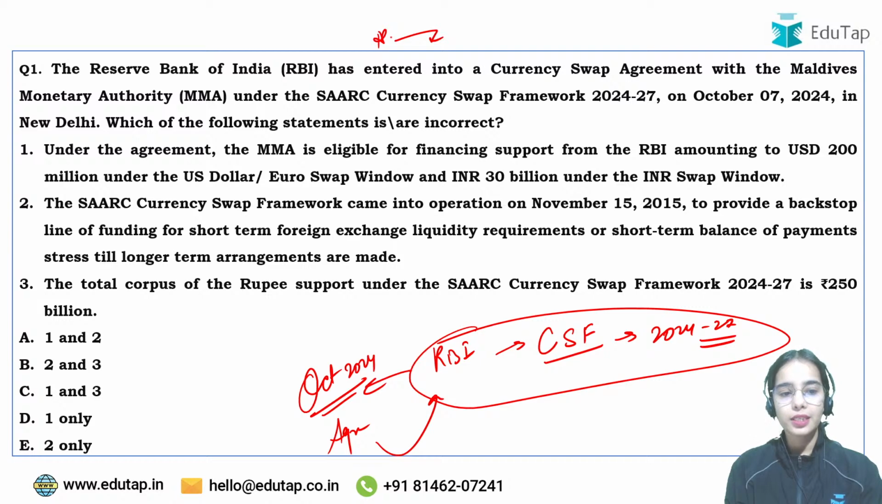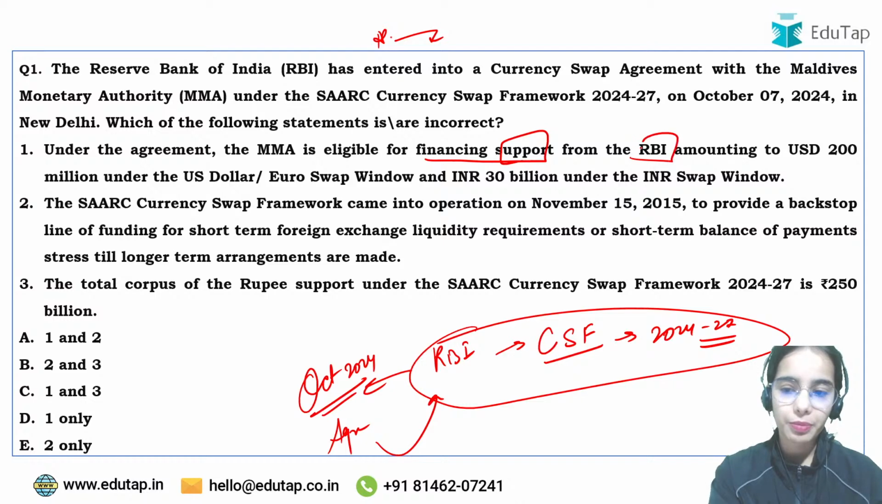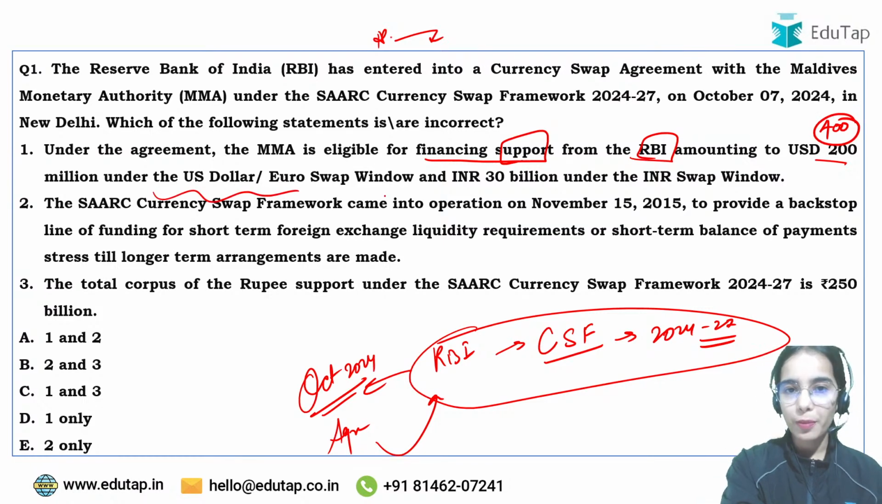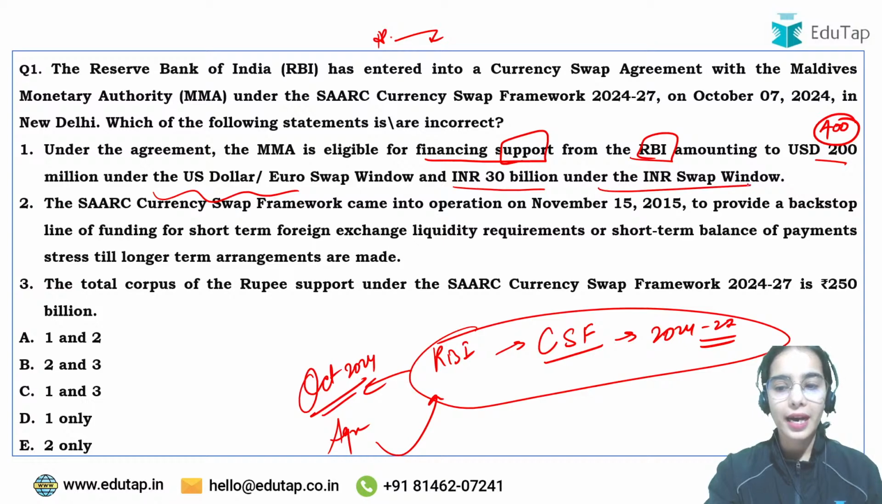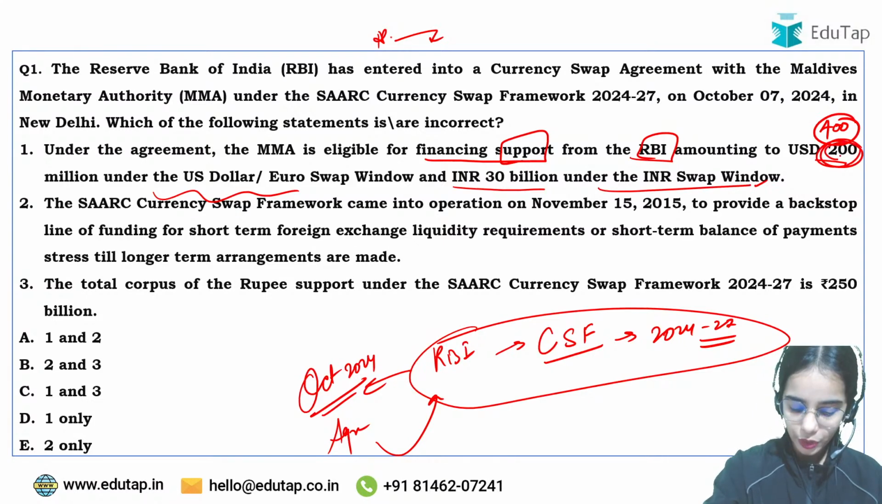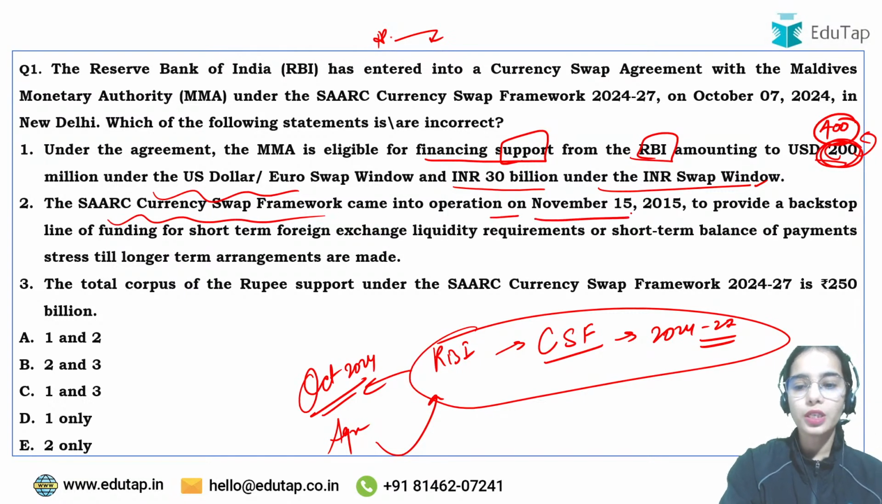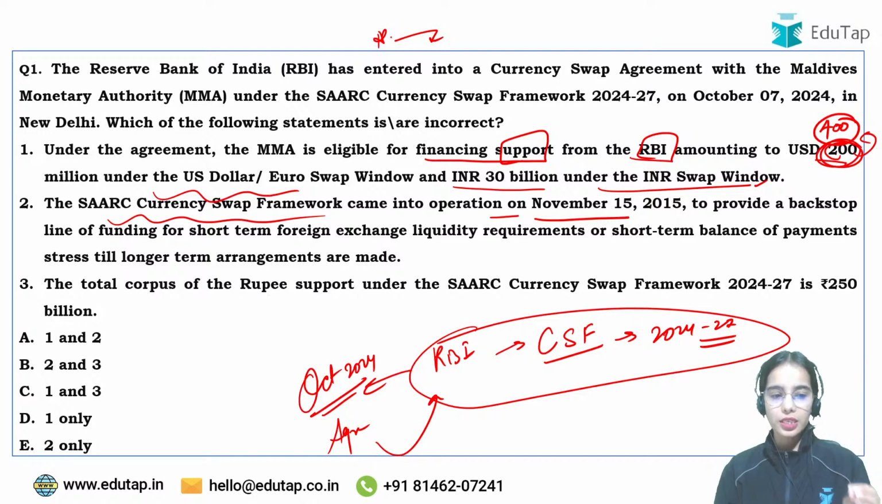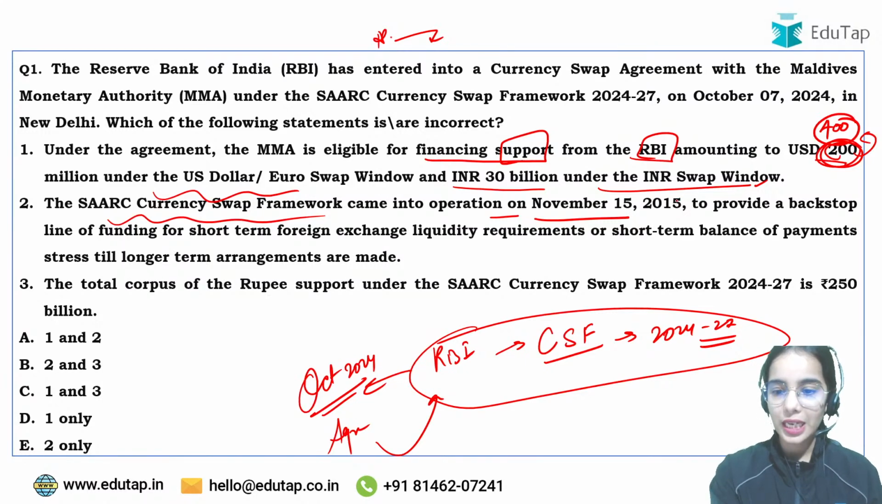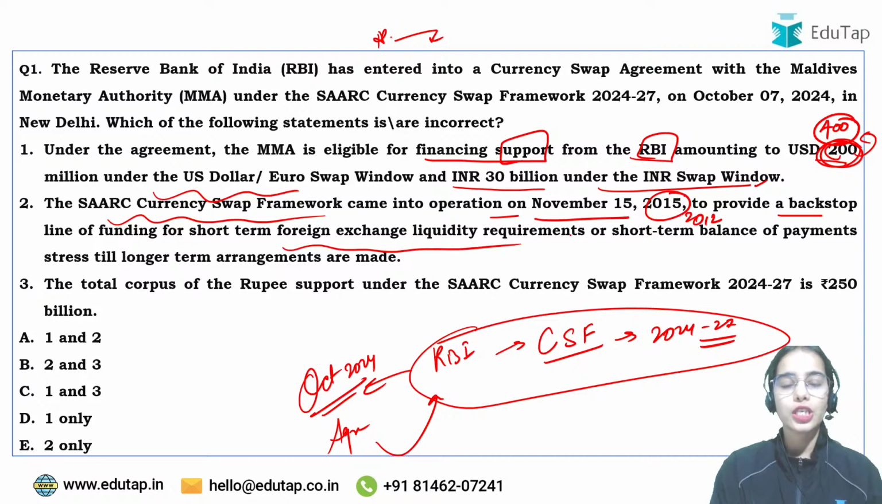Under the agreement, the Maldives Monetary Authority is eligible for financing support from the RBI amounting to US dollars 200 million. No, it is 400 million, under the US dollar Euro swap window, and INR 30 billion under the INR swap window. So here it should not be 200, it should be 400. The SAARC currency swap framework came into operation on November 15, 2015. Since which time period has it been in operation? Since 2012, to provide a backstop line of funding for short-term foreign exchange liquidity requirements.